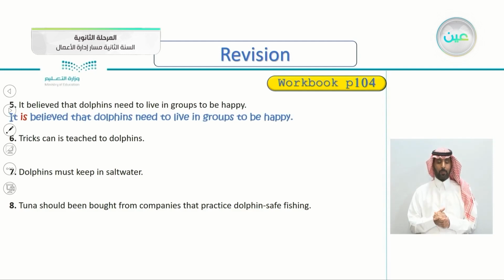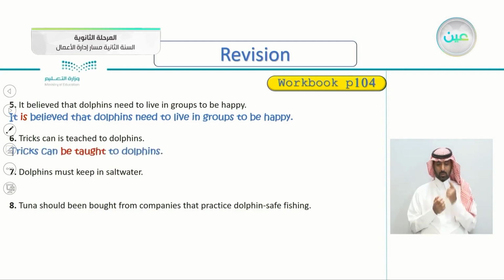Yes, very good. It is believed that dolphins need to live in groups to be happy. Number 6, "Tricks can is teached to dolphins." I think you've noticed the chaos here. So what's the correct form? How do we correct it? Yes, tricks can be taught. We don't say "is," we write "be," and we don't say "teached," we say "taught," because of be and the past participle.